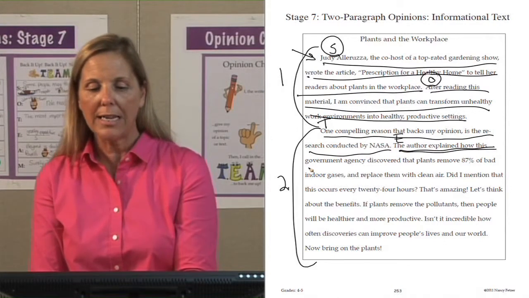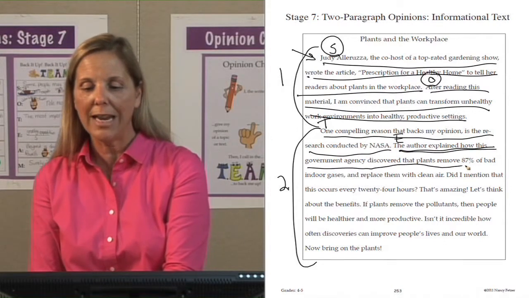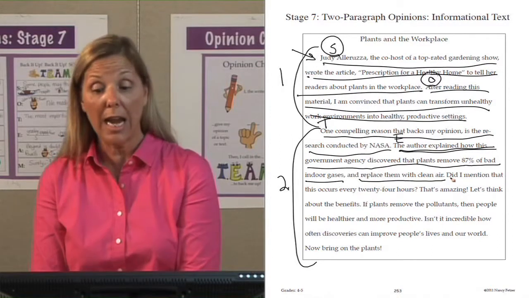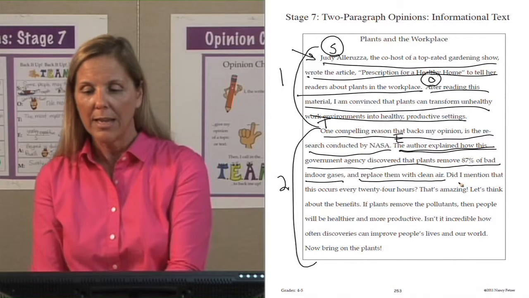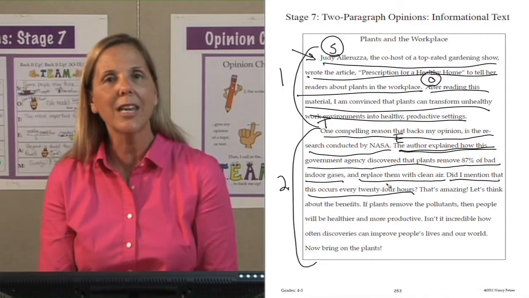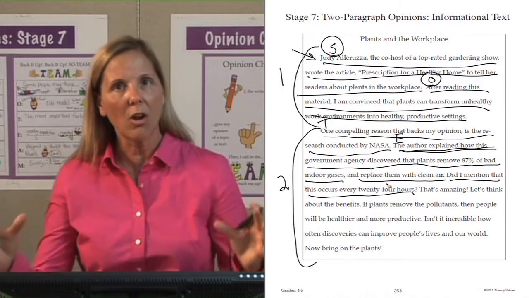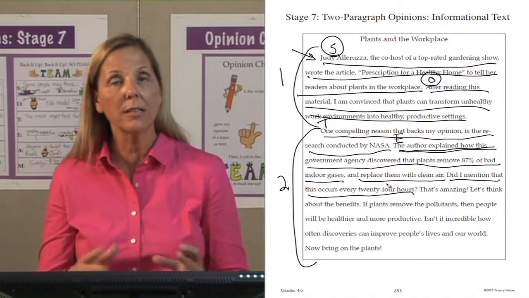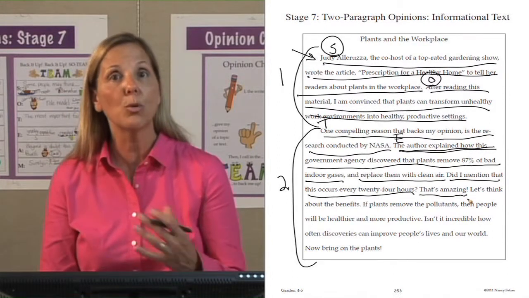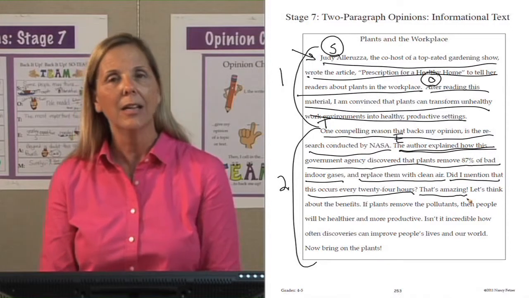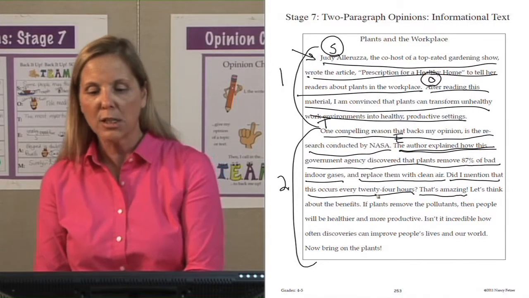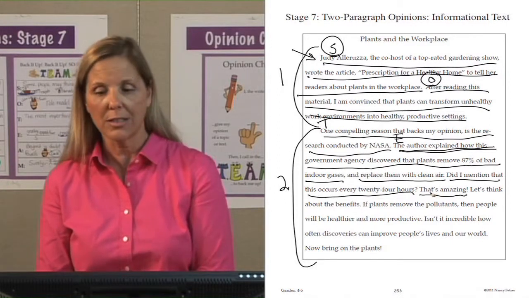The author explained how this government agency discovered that plants removed 80% of bad indoor gases and replaced them with clean air. There was my evidence. Did I mention that this occurs every 24 hours? Ooh, I continued with my evidence. I expanded on that. Instead of making it into one sentence, I'm adding a little more. And then I'm going to not only expand, I'm going to react. That's amazing. So that's a nice way to add that voice into your writing. Expand and react to your evidence.